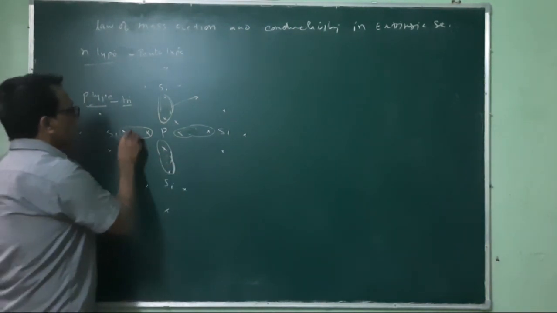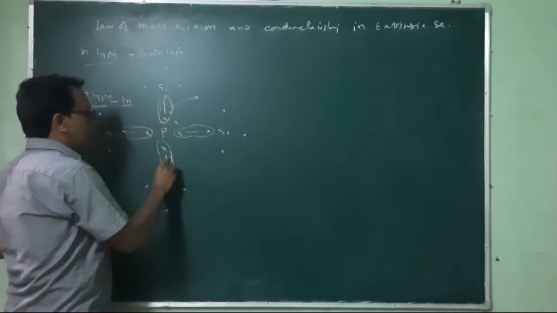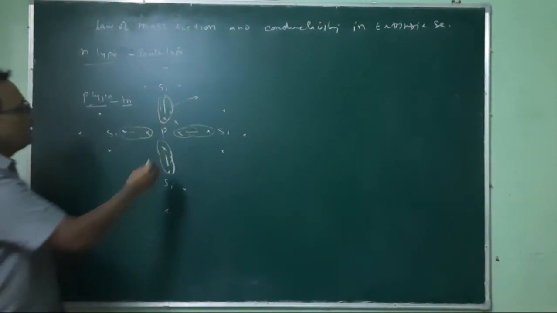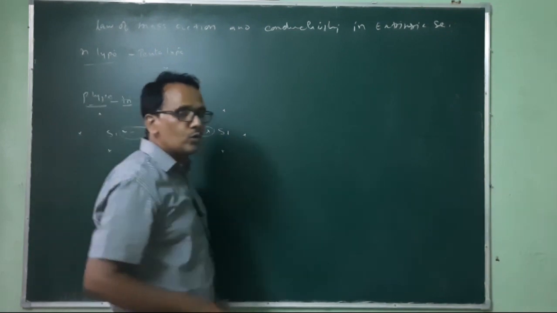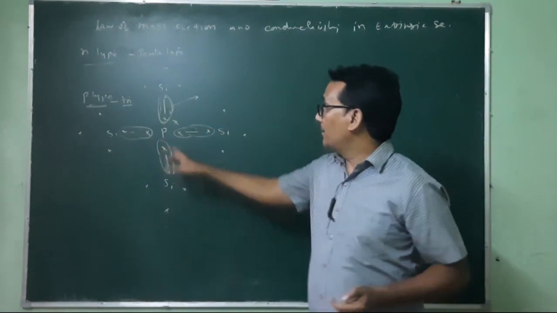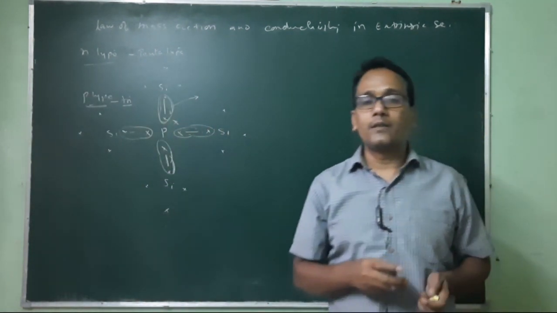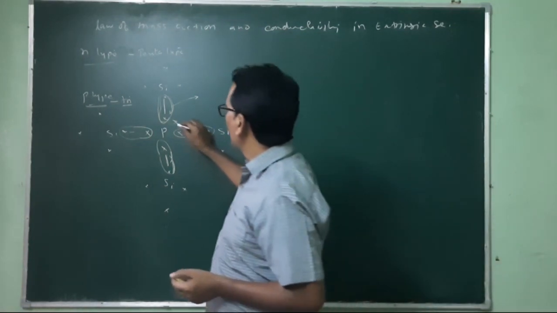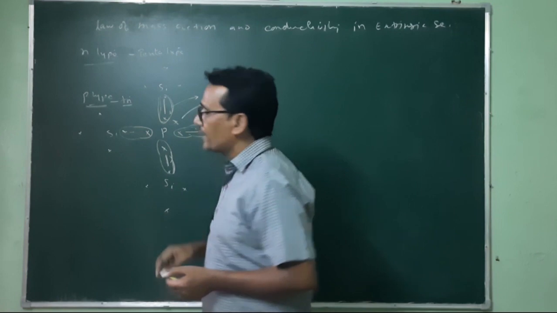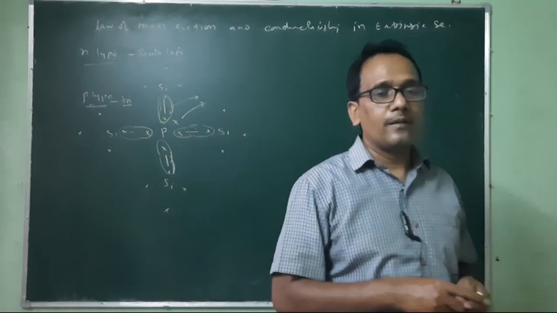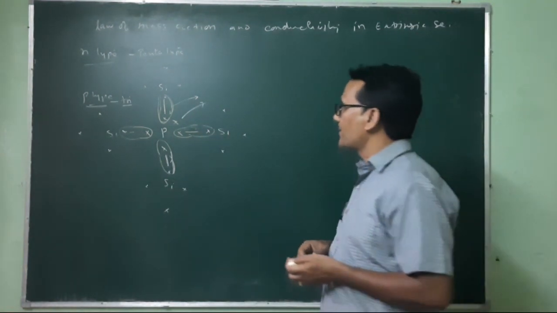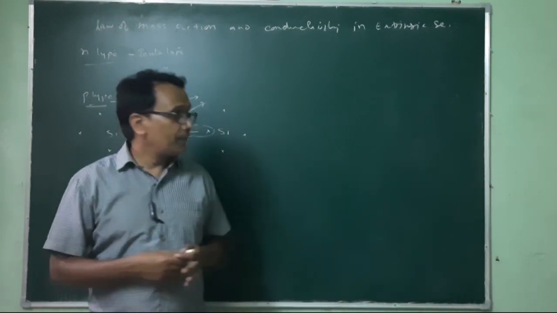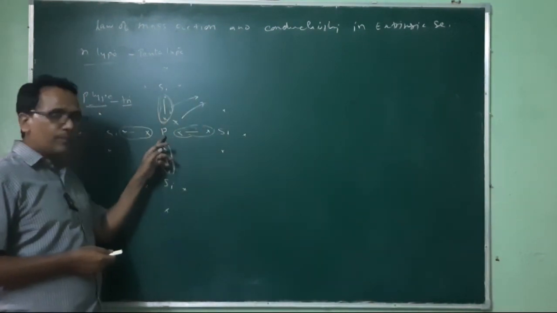So we have 4 covalent bonds with silicon atoms, and 1 electron is free here, which is loosely bound with the phosphorus atom, and with a very small amount of energy it is free to move, and the conductivity is because of this electron. That's why this is known as N-type semiconductor. Similarly, for P-type semiconductor, we will have aluminum here.